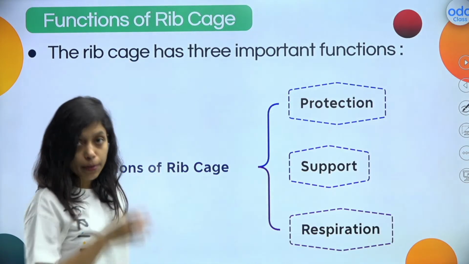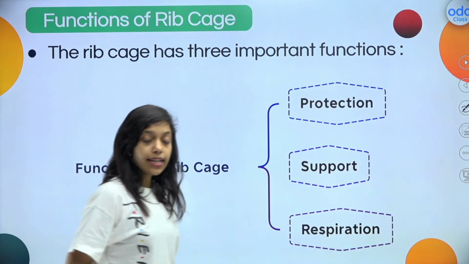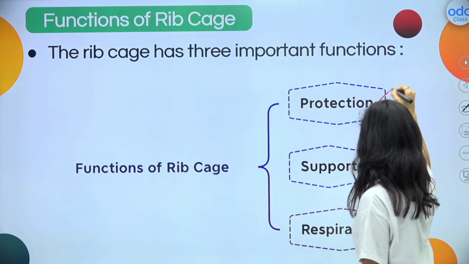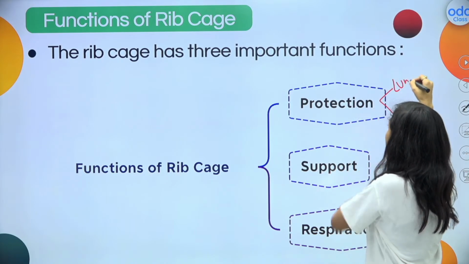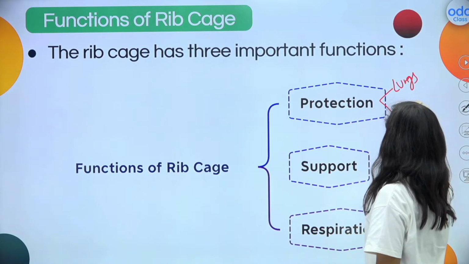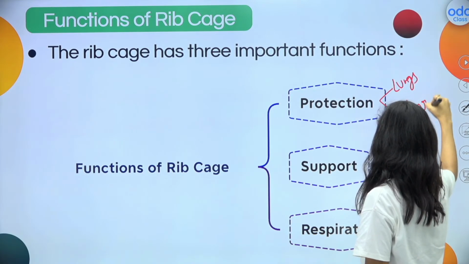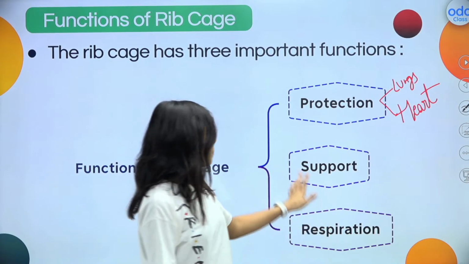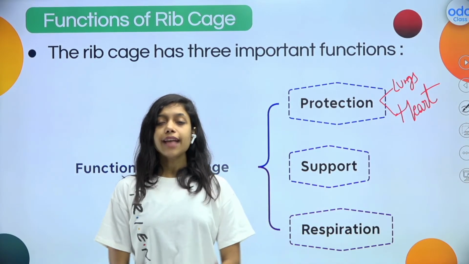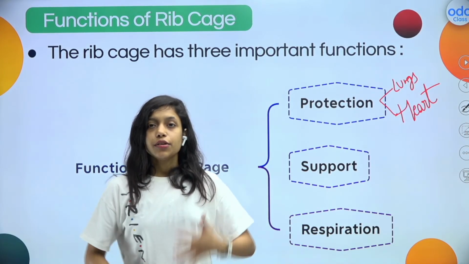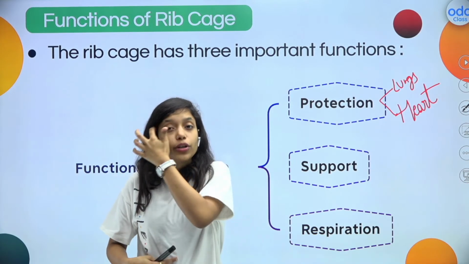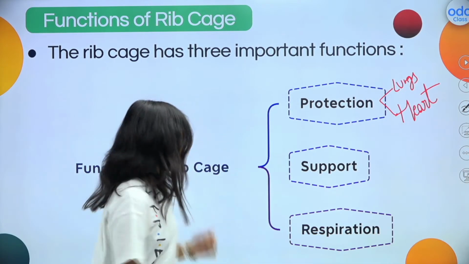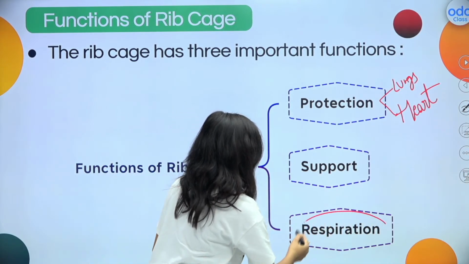What is the function of the rib cage? As I said, the rib cage has three important functions, right? First one, protection. It will protect our lungs as well as our heart, right? Second one, it provides support. See, if I'm standing straight, right? So here also there are bones which are supporting my body, right? So it gives support to the body. And third one, it helps in respiration.